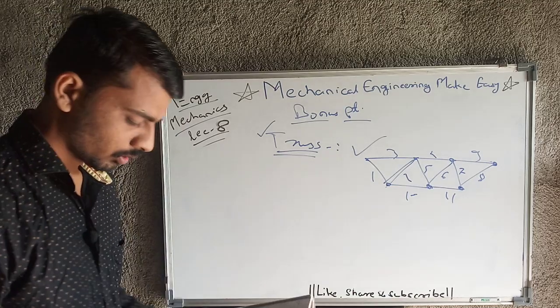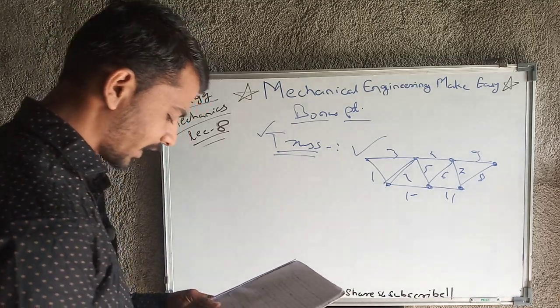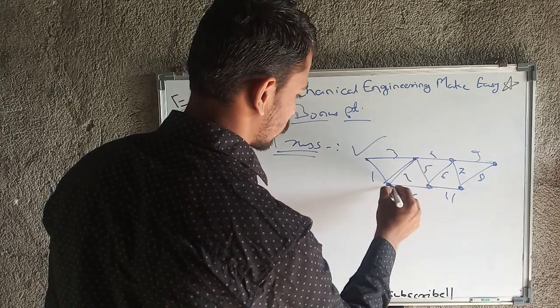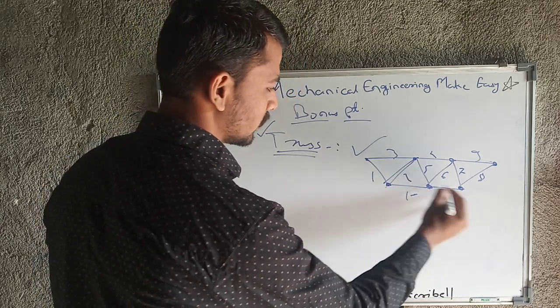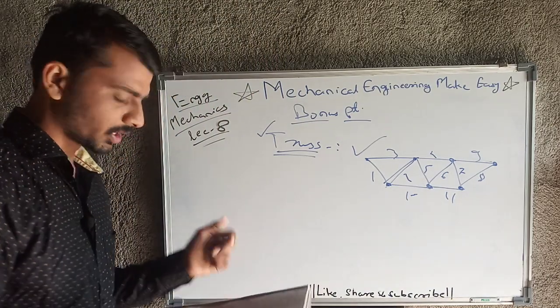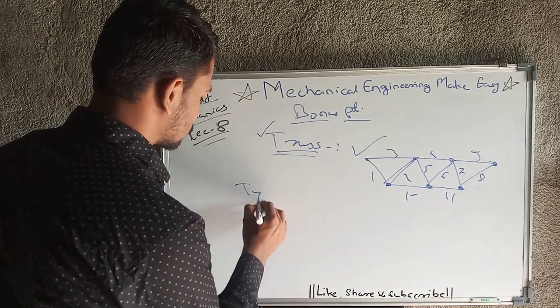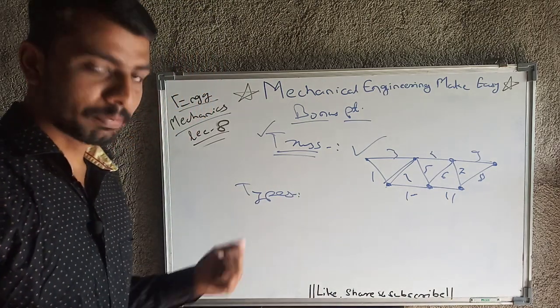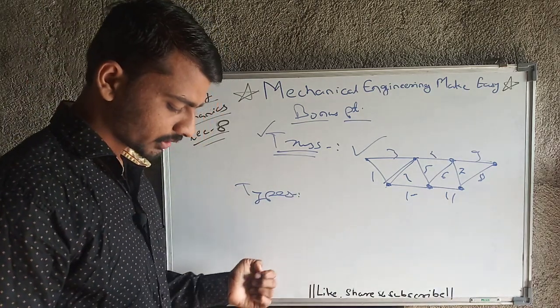Then the next parameter is that this rigid structure is joined with the help of pin joints. Pin joints will be there at all the joints. Then next is types of truss. There are different types of truss: plain truss, rigid truss and simple truss.